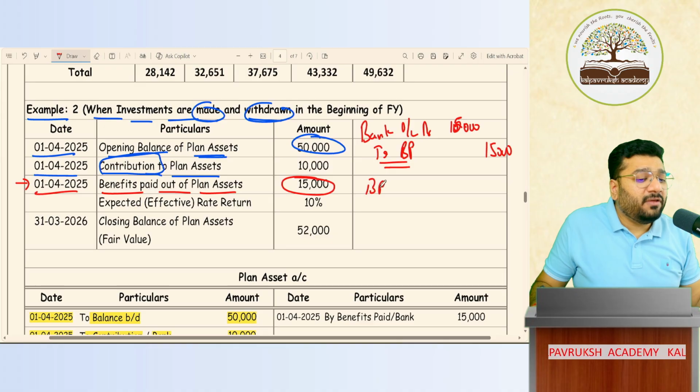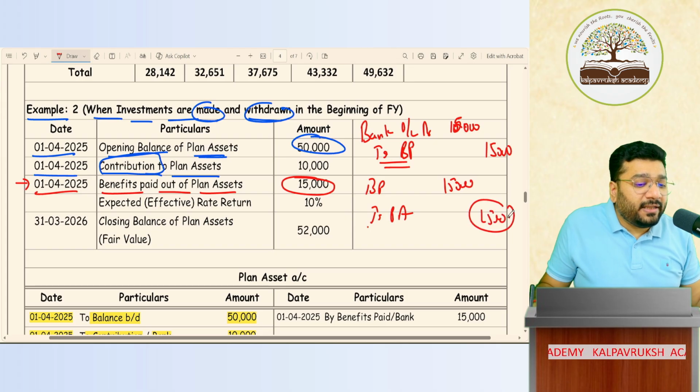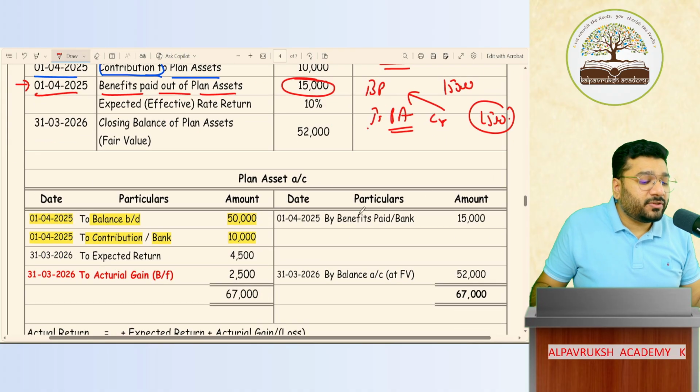So what is the entry? Benefit paid account debit to plan asset 15,000. So 15,000 is recorded on the credit side of plan asset. Who's the opposite party? By plan asset. Sorry, by benefit paid. By benefit paid.